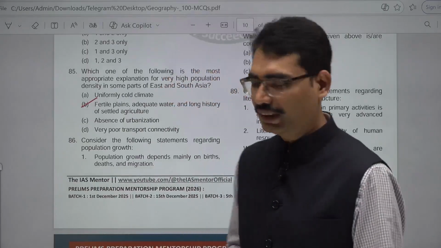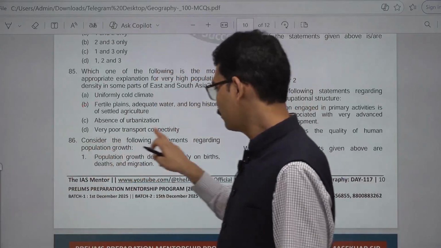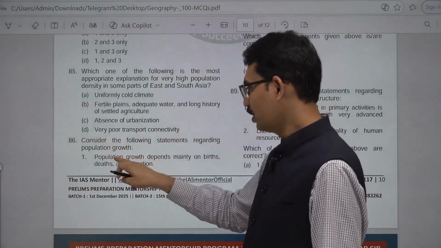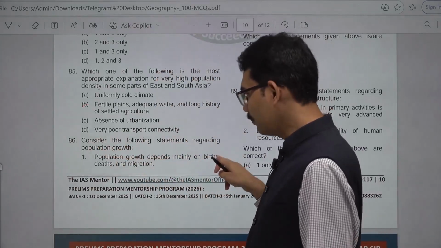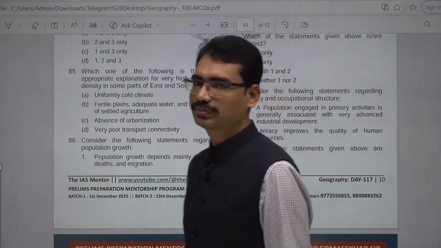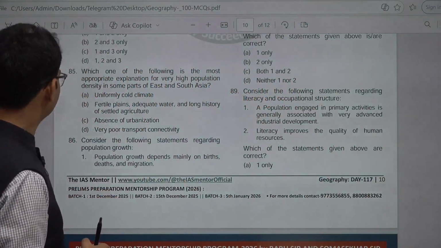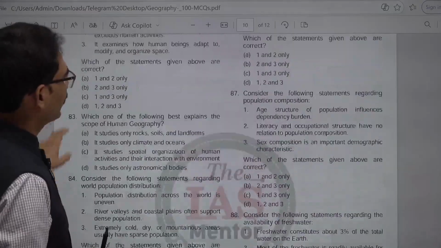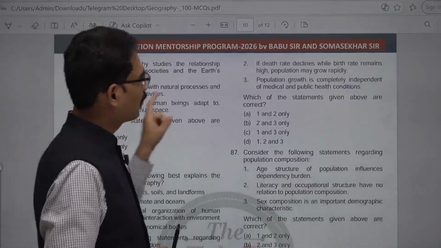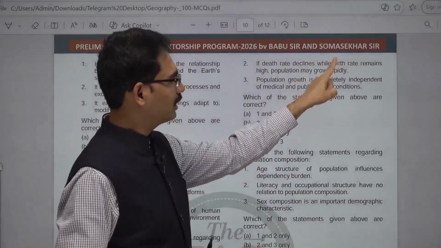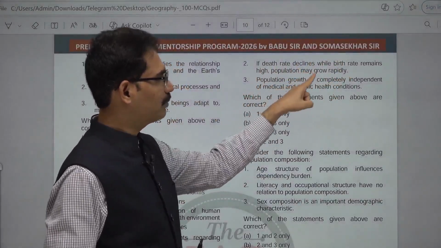Next. 86. Consider the following statements regarding population growth. Population growth depends mainly on births, deaths and migration. True. It depends on birth rate, death rate and migration rate. Next, if death rate declines while birth rate remains high, population may grow rapidly.